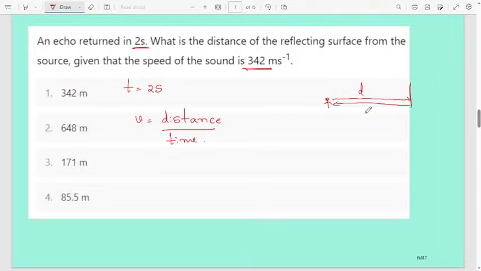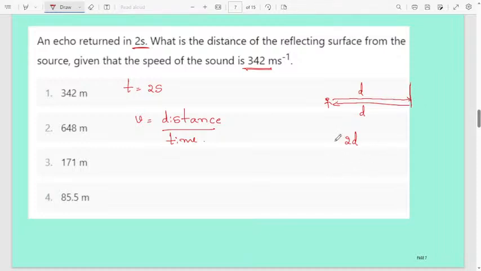Therefore this distance you have to write as 2 into d, because for the echo, t is 2 seconds to hear the echo sound. How much time do you need? That is nothing but 2 seconds. But here, once the person produces the sound, it moves towards the wall, hits it, and has to come back.